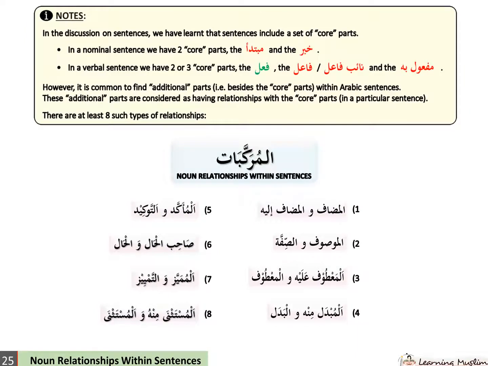So just to summarize what we have done before, in Arabic we have three types of words: nouns, verbs and particles. And using those words we can create two types of sentences, either the nominal sentence or the verbal sentence. And once we have sentences, it is usually the case that we would find a noun or multiple nouns surrounding our sentence, and that noun or nouns would then have a relationship with the core parts or nouns within our sentence. And there are 8 types of relationships: al-mudaf wal-mudaf ilayh, which we talked about, al-mawsuf wal-sifa, al-ma'tuf alayh wal-ma'tuf, and today what we will discuss is number 4, al-mubdal minhu wal-badal.